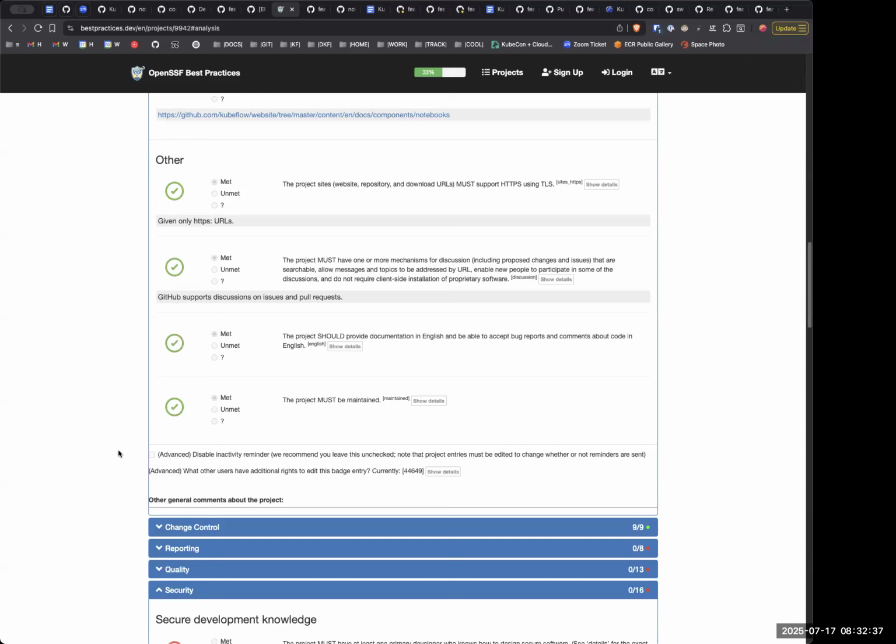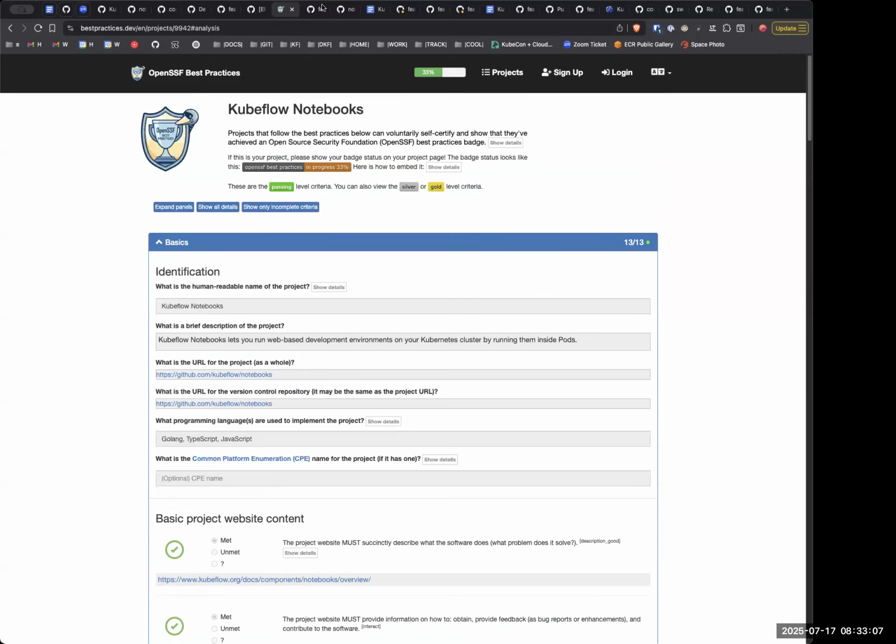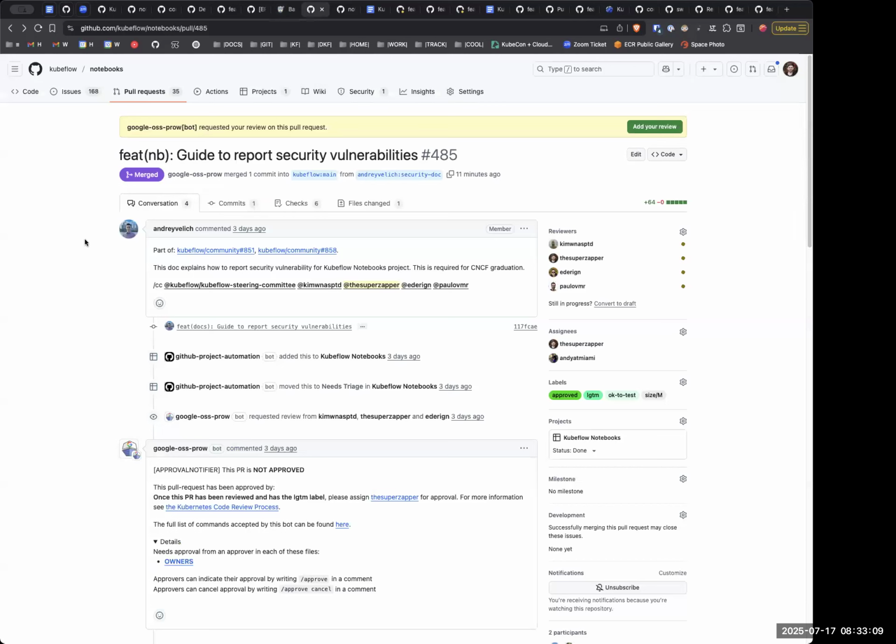With the pipelines we discussed yesterday, Alex will help us upgrade V1 packages for the Python SDK. For the UI, we're probably just going to avoid it. Maybe we can say UI is in progress, but UI is not part of graduation. We only graduate the controller and SDK, and the UI can be replaced by the user's own thing if necessary. We can say that UI is not part of the project, there are multiple things we can say there. It's difficult to say that with notebooks though, because notebooks is the UI. That is why I want to understand your perspective, how we can achieve this batch for CNCF.